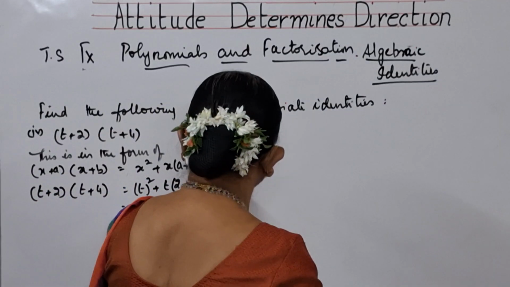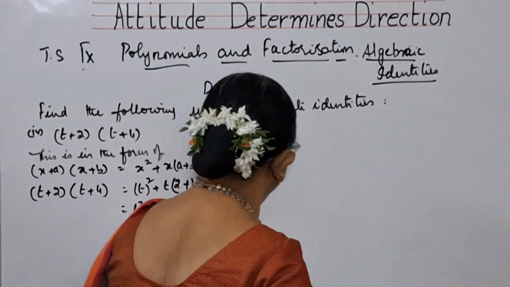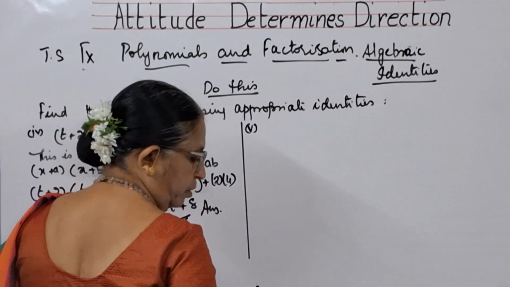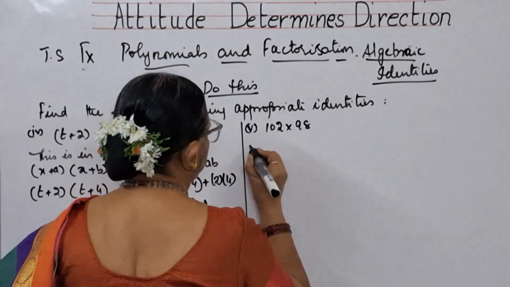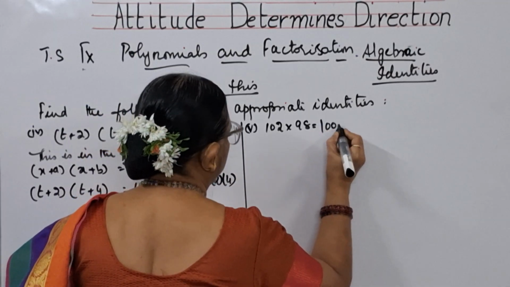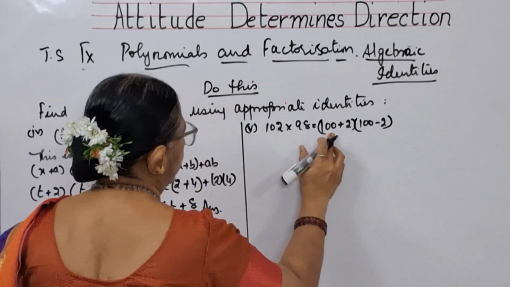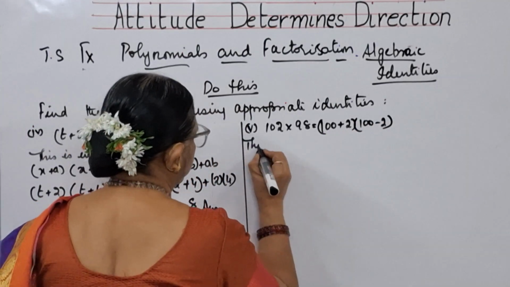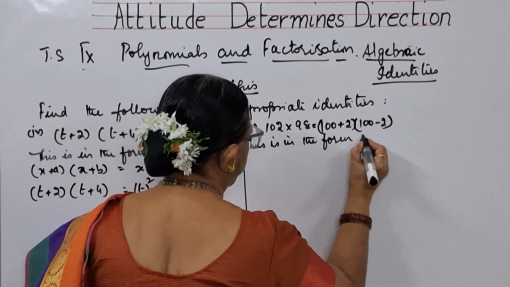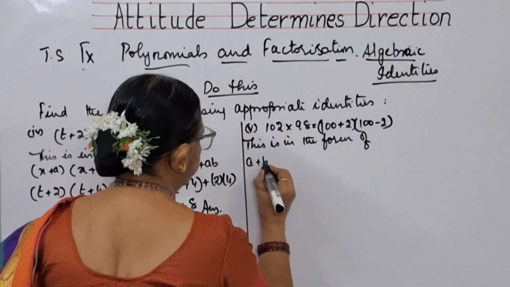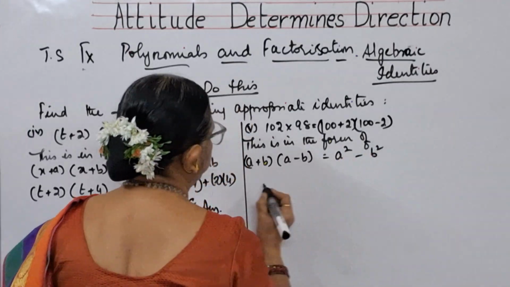Now, fifth bit, 102 into 98. Children, 102 into 98 can be written as 100 plus 2 into 100 minus 2. A plus b into a minus b. So this is in the form of a plus b into a minus b, which is nothing but a square minus b square.